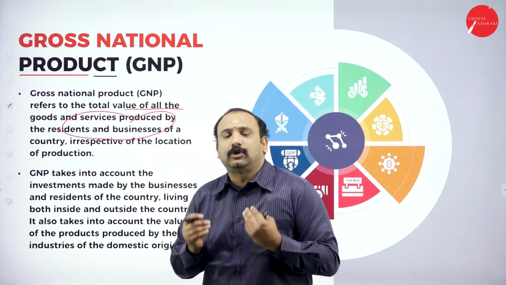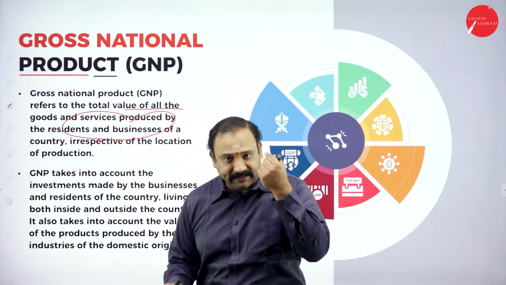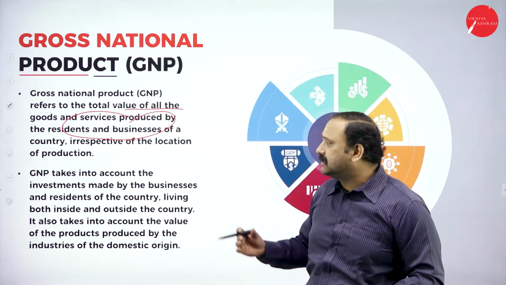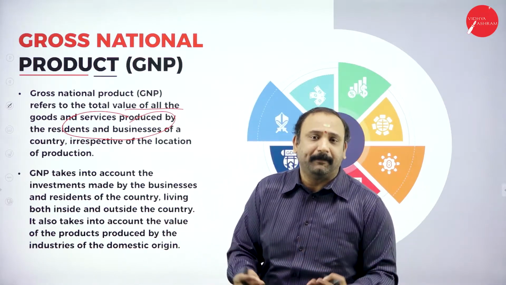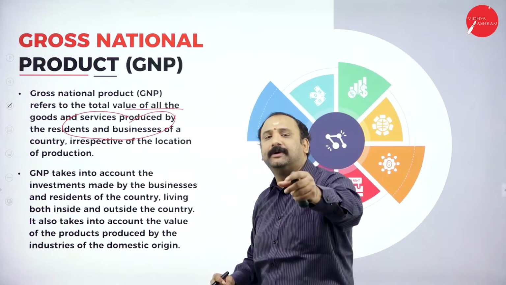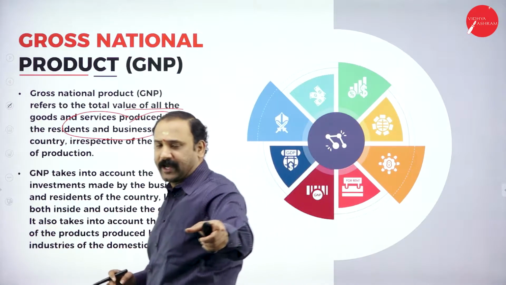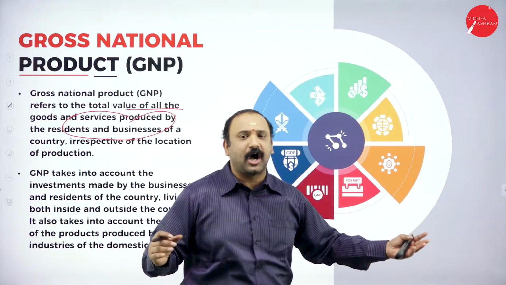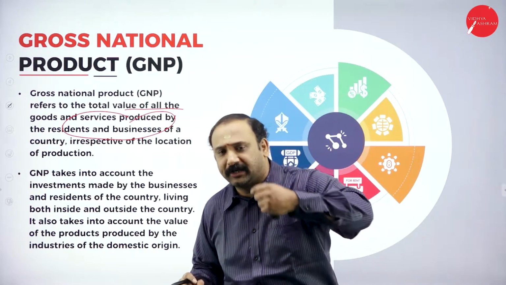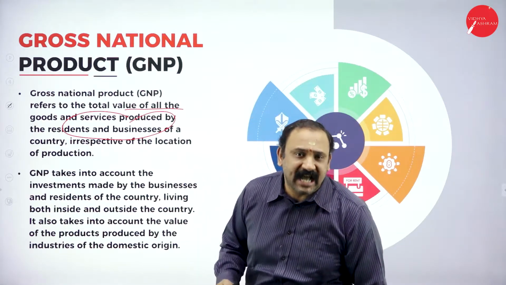It says that the total value of goods and services produced by the residents, which means by the citizens, by the people who are residing in India, and businesses, the companies of a country. So exactly all the people who are there in that country, who are working and who are producing some valuable output, irrespective of location of production. So wherever you are located, which part, which state, which district, which town, we are not worried. Irrespective of your location, the value that you produce in a particular financial year is what refers to the gross national product.